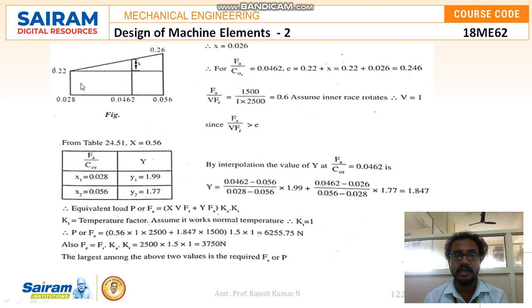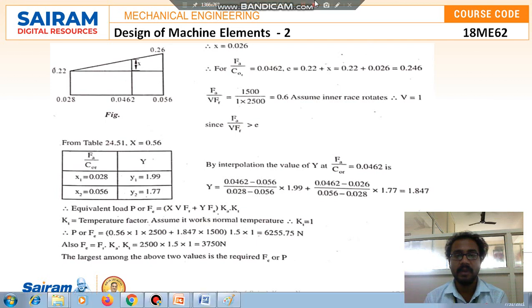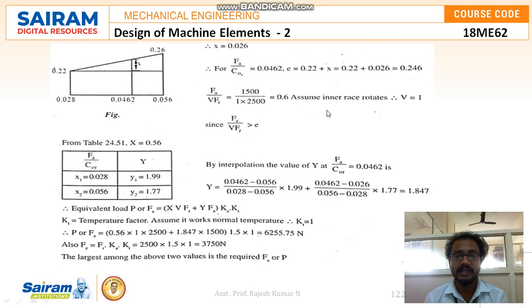For 0.028 it's 0.22 and for 0.056 it's 0.26. So we need to find out for 0.0462 what the x value is. From the interpolation method we are getting the x value as 0.026. So for Fa by C0 equal to 0.0462, e is equal to 0.22 plus x, which is 0.22 plus 0.026, that is 0.246. Therefore Fa divided by VFr is equal to 1500 divided by 1 into 2500, that is 0.6. Assume the inner race rotates, that is V is equal to 1. Since Fa by VFr is greater than e,